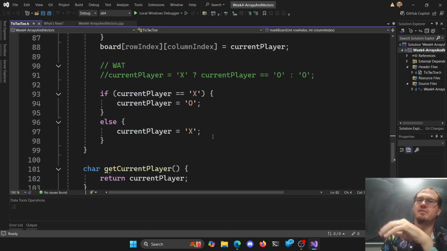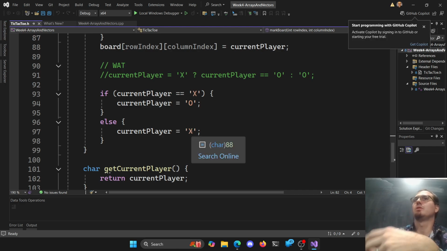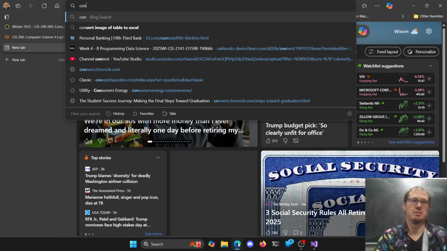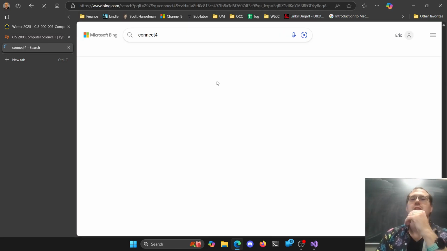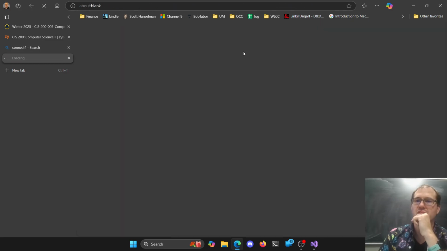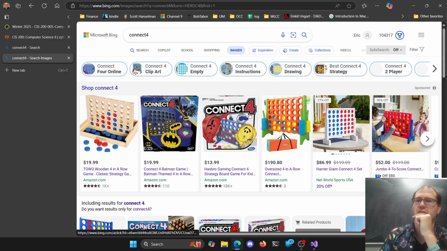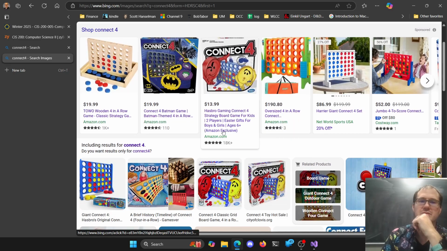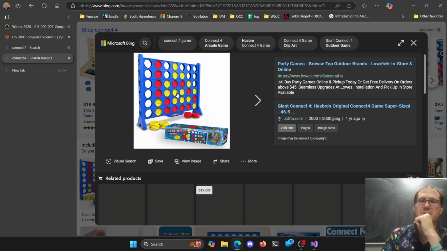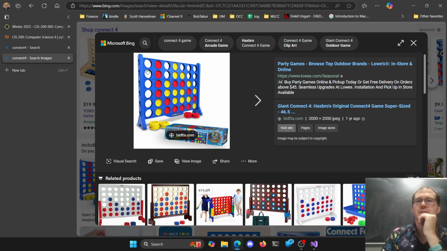So it's similar to tic-tac-toe, but with more loops. More practice playing with two-dimensional vectors, rows and columns. That's the exercise we're doing here. How do we go from looking at this one, to this one, to this one? When you look at your Connect 4 board, it's 7 by 6, or 6 by 7, I forget which. How do you determine that? There's a good one here. Yeah, 6 rows, 7 columns.